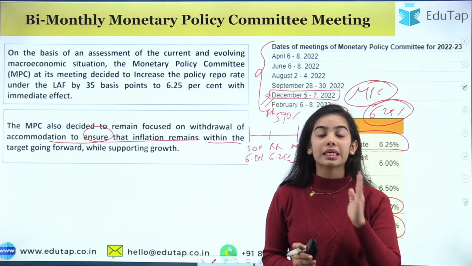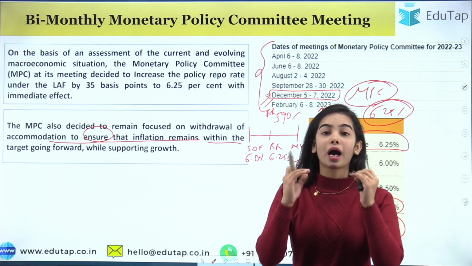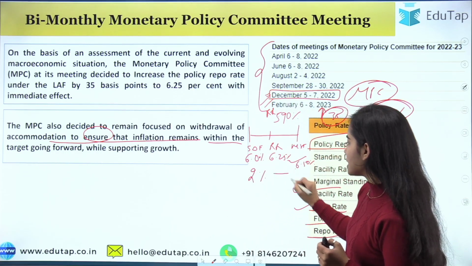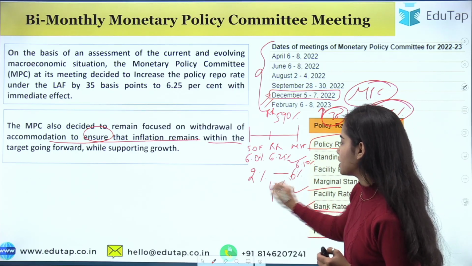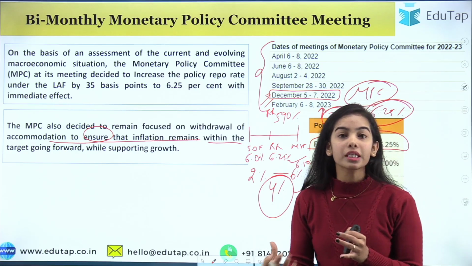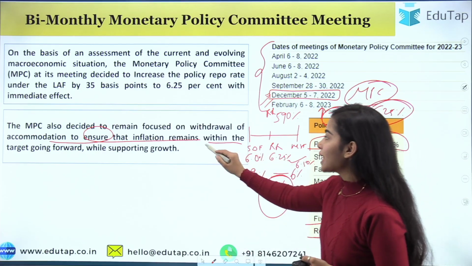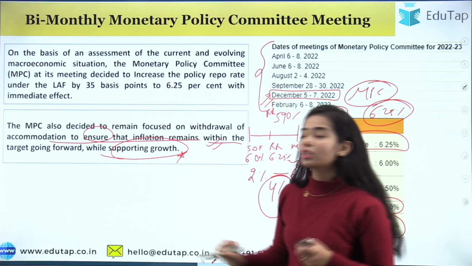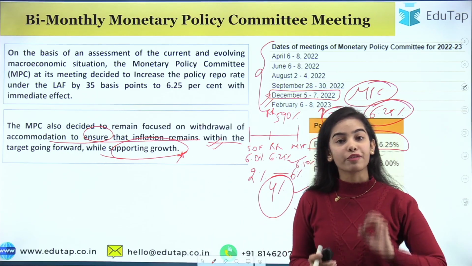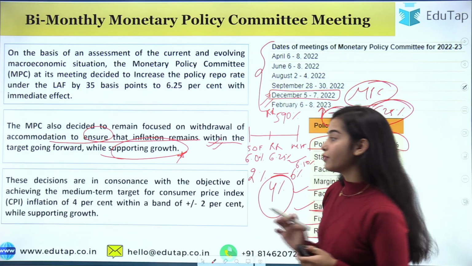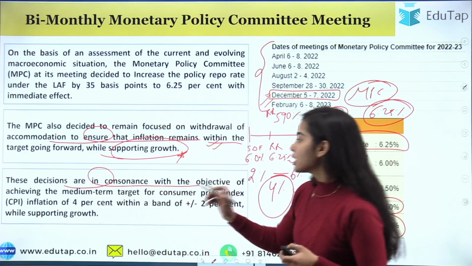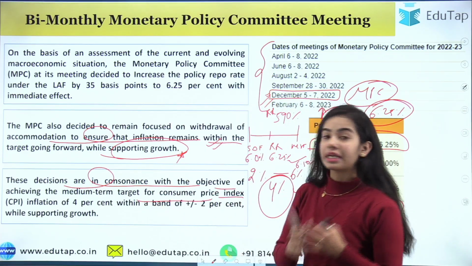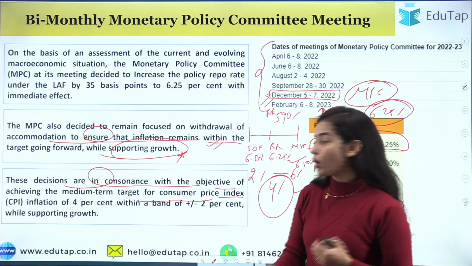So the focus is still on inflation, that inflation should come within the target. The target range is 2% to 6%, and the target is 4%. So inflation should be around 4% plus minus 2%. The inflation has to be within the target range while supporting growth. Growth is also a focus, but the main focus for now is inflation. The RBI has to control inflation. These decisions are in consonance with the objective of achieving the medium term target for the consumer price index, that is the retail inflation.